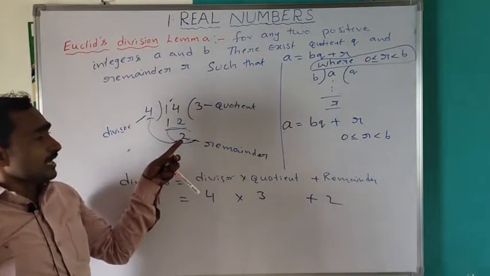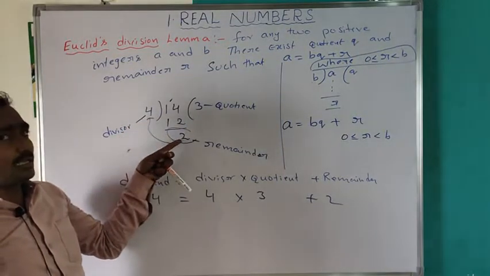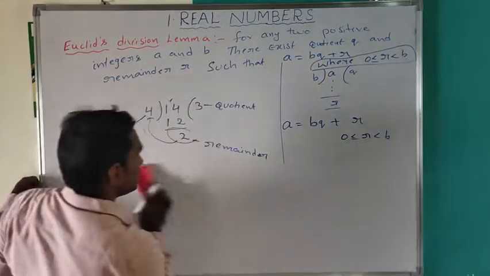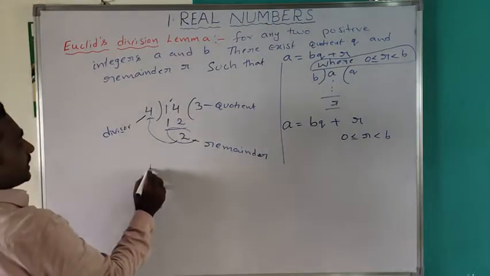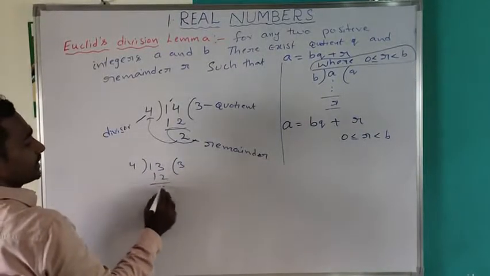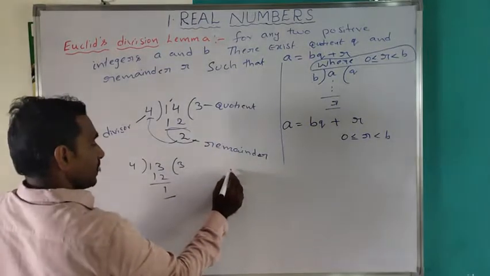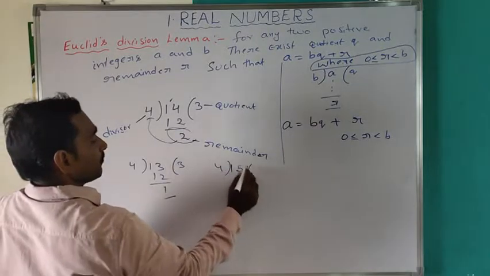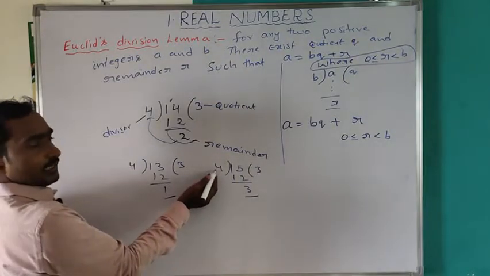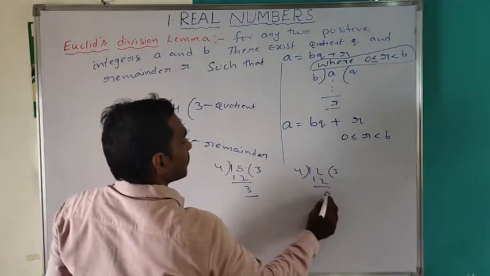So the remainder 2 is less than the divisor. 13 divided by 4: 3 fours are 12, remainder is 1, which is less than 4. 15 divided by 4, remainder is 3, less than the divisor. 12 divided by 4, remainder is 0.